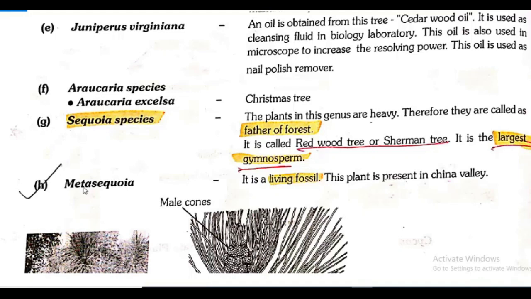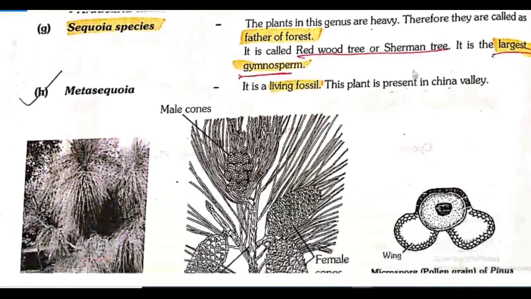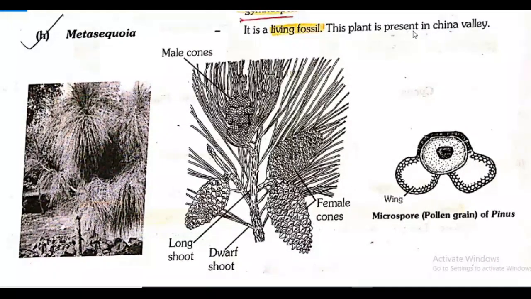Next name is Metasequoia. Sequoia species is there. Metasequoia, it's a living fossil. This plant is present in China Valley. So which is the living fossil coming under gymnosperm? Metasequoia. And where is it present? In China Valley. Here a figure is given of Pinus.